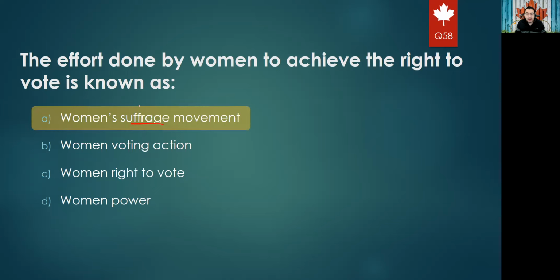Next question: in which year did the Second World War begin? 1940, 1941, 1939, 1938. We know that it started in 1939 and lasted until 1945. The First World War was from 1914 until 1918. So this is the first, and this is the second.